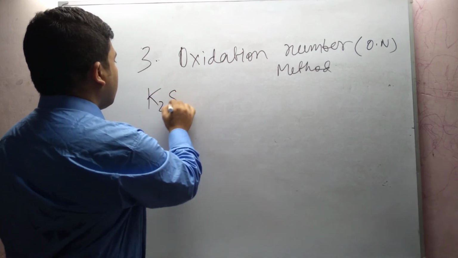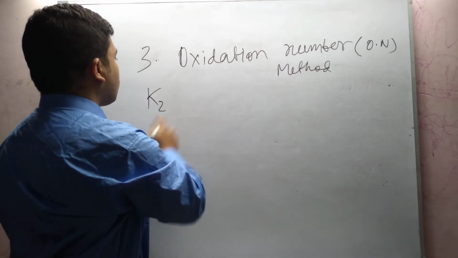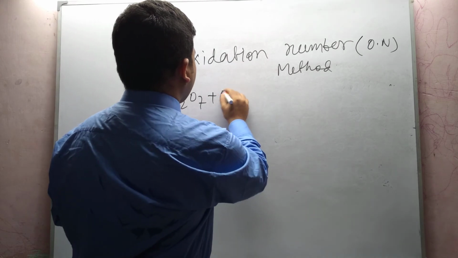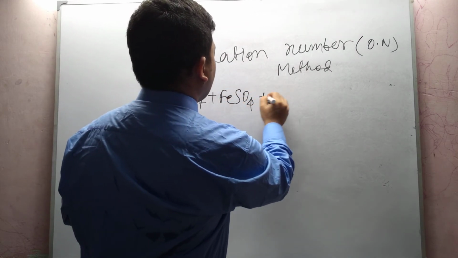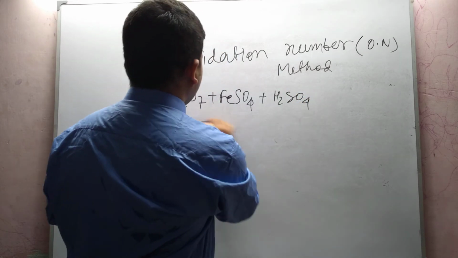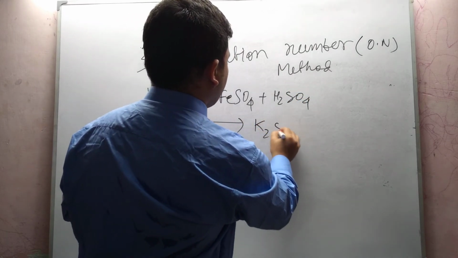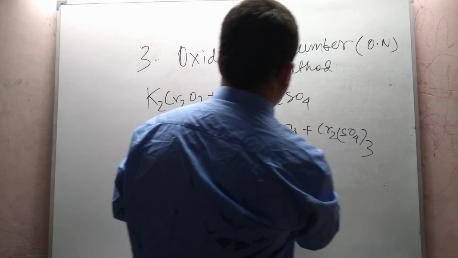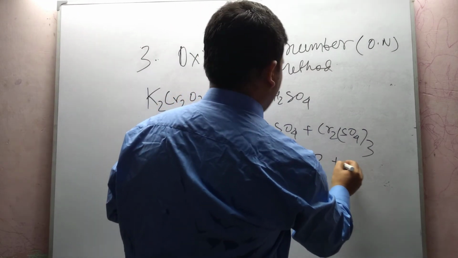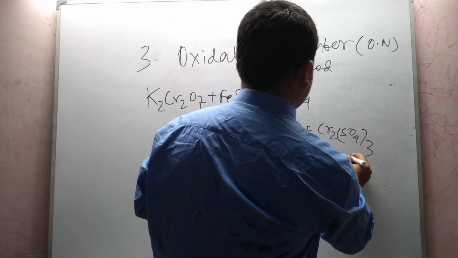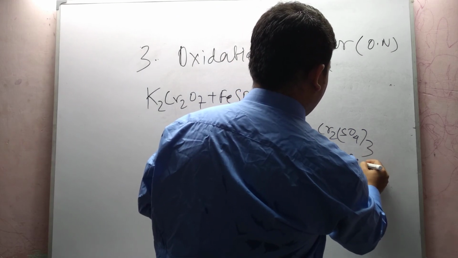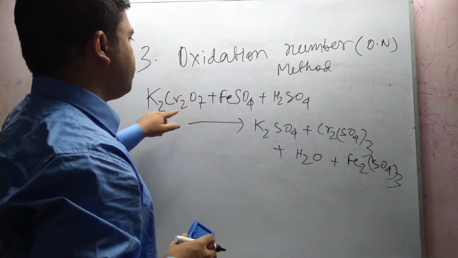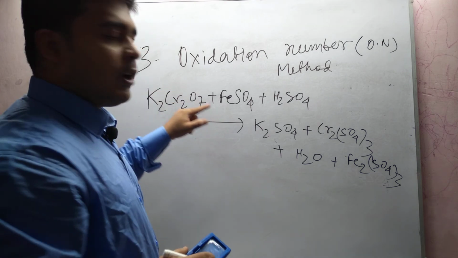Suppose we take K2Cr2O7 plus ferrous sulfate plus H2SO4 changes to K2SO4 plus Cr2(SO4)3 plus H2O and plus ferric sulfate, Fe2(SO4)3, and we have to find which species is getting oxidized and which species is getting reduced.